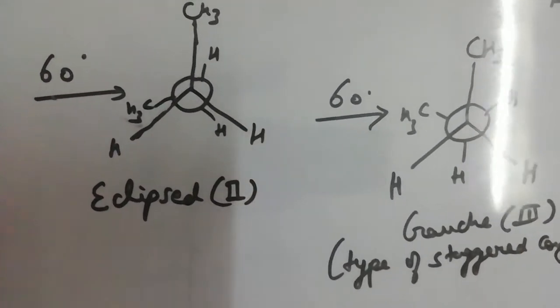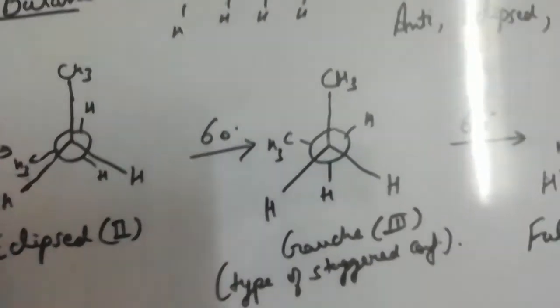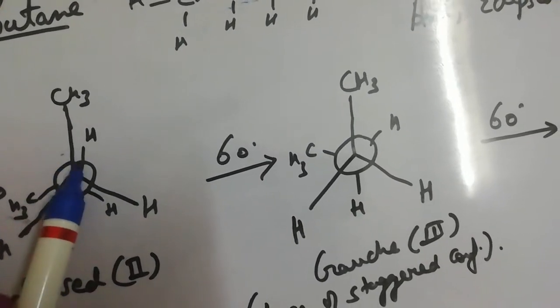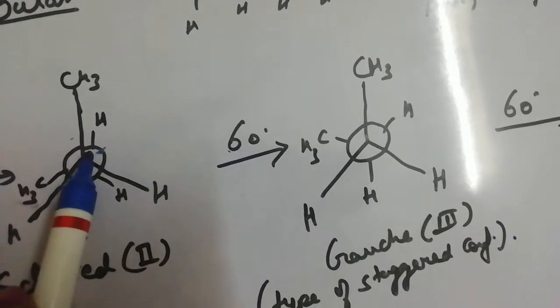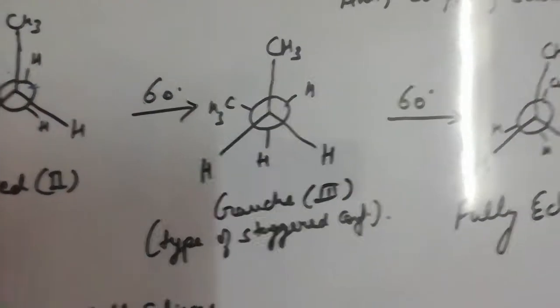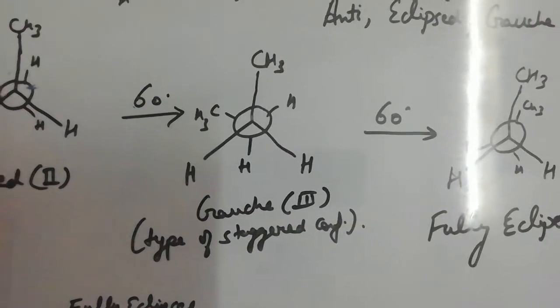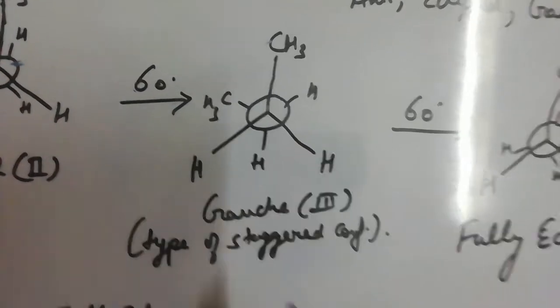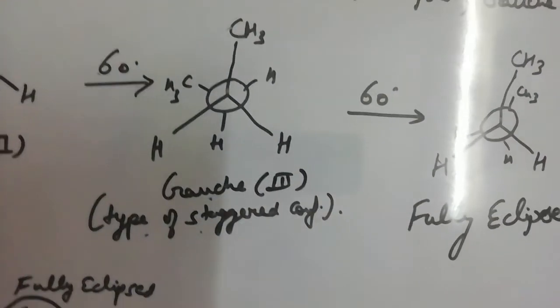Again, from the eclipsed conformation, we will rotate it by 60 degrees. When we rotate it by 60 degrees, this hydrogen which is at the back of this group will come in the center, because this total is 120 degrees. We have rotated by 60 degrees, so it will come in the center. So we will get this conformation. This conformation is like the anti-conformation, but here the same groups are not exactly on the opposite side. So this is called the Gauche conformation, which is also a type of staggered conformation.